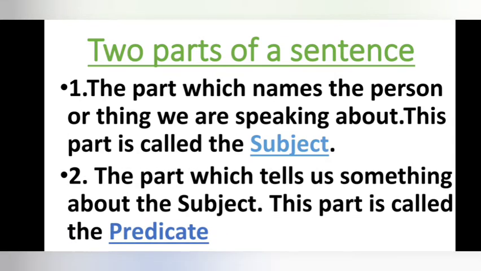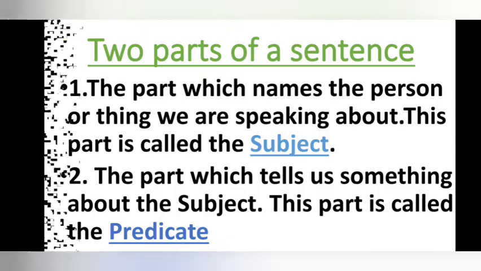The part which names the person or the thing is called the subject. The part which tells us something about the subject, the person or the thing, is called the predicate.